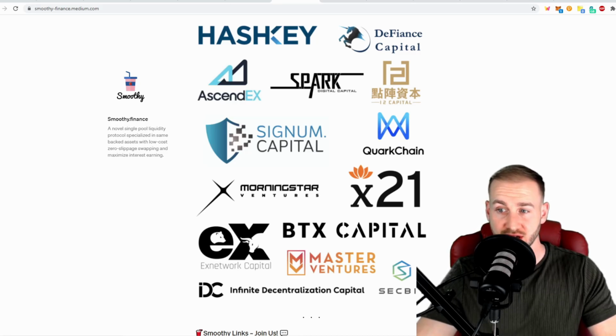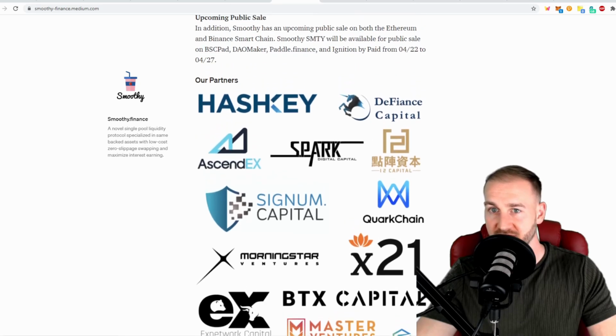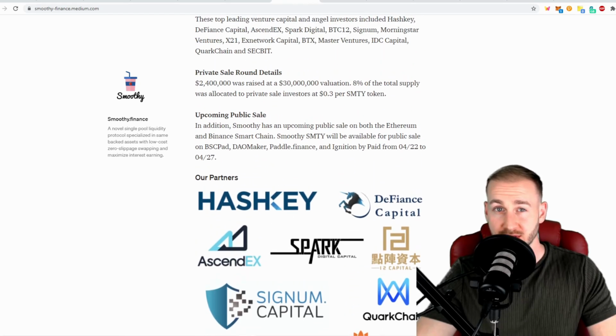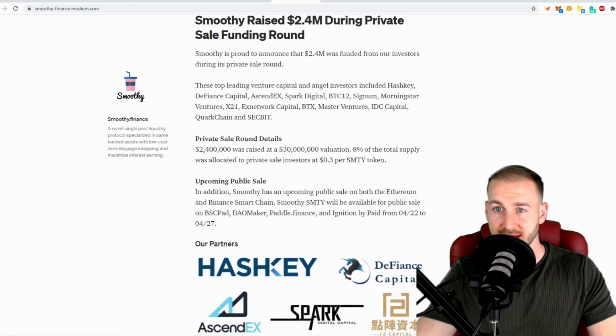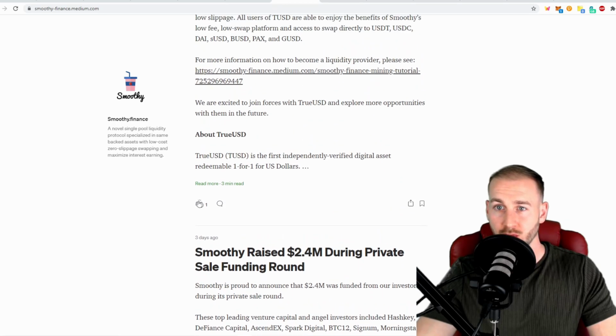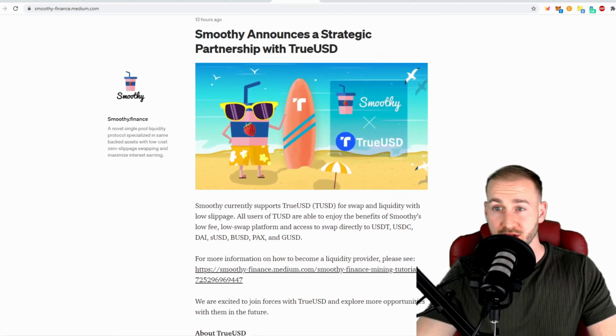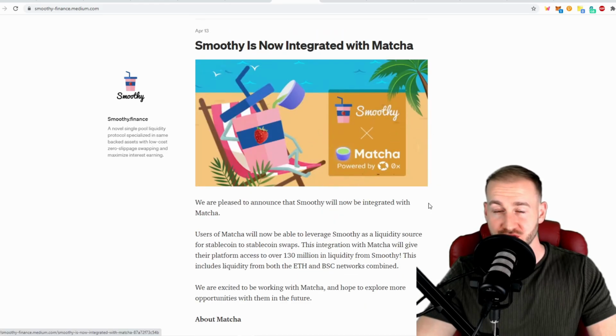The likes of Hashkey, X21, Master Ventures, Spark Digital, just to name a few here. They must have been fighting over allocation for this one. There was a total raise of $2.4 million for those private rounds. We're also seeing recent partnerships with the likes of TrueUSD, and integrations with Matcha. So this team and this protocol is obviously ticking a lot of boxes within the industry.